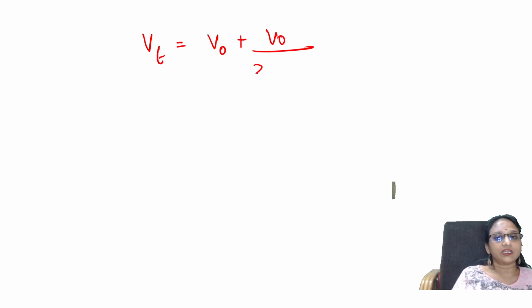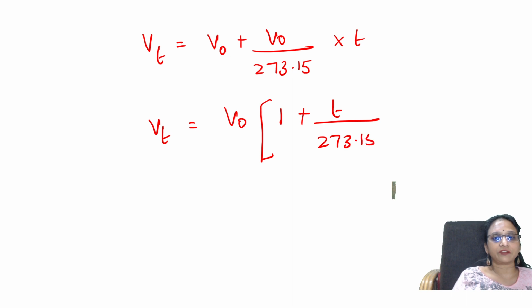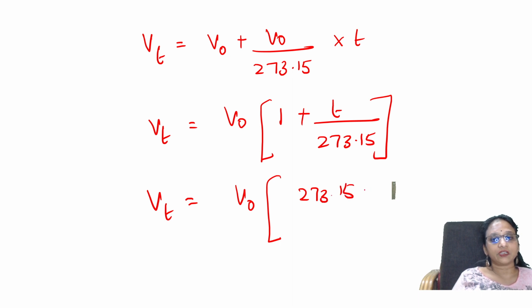I understand this by knowing the relationship, that is Vt is equal to V naught plus V naught by 273.15 into T. This is the formula which is already derived. So I'll further make it Vt is equal to V naught into 1 plus T by 273.15, because I'm taking V naught common. Further, Vt is equal to, taking LCM, V naught into (273.15 plus T) by 273.15.